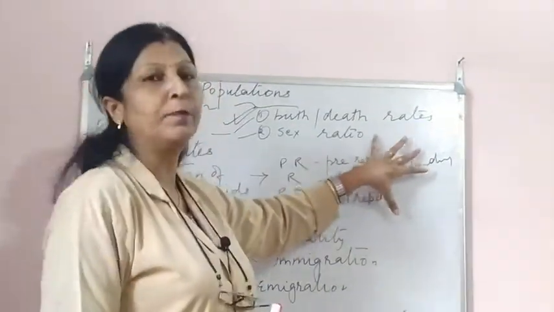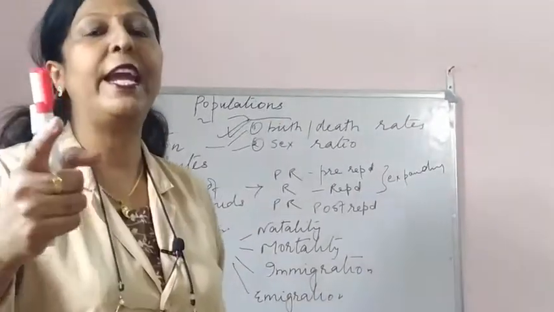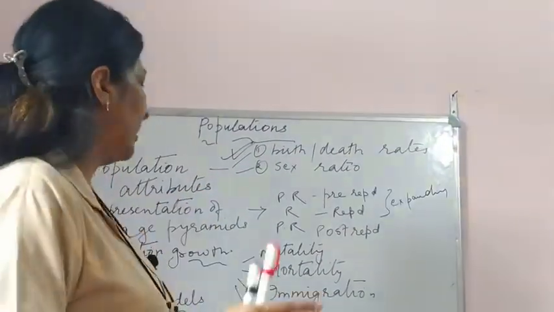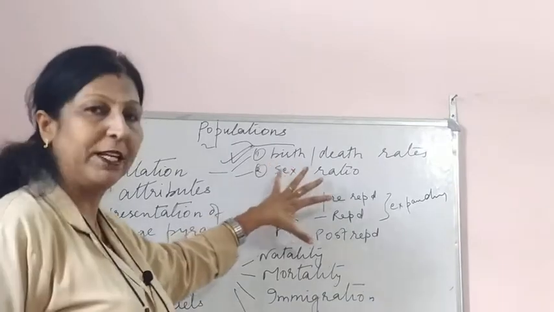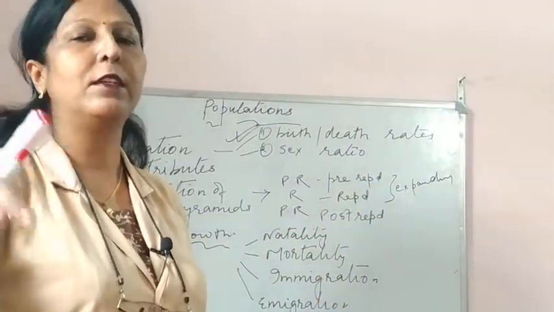So this is also again a very important factor. It is given in the form of age pyramids in your books. Hope you'll understand with that. I made you understand this over there. If you have any problem in understanding, do write it in the comment box. Again, I will clear it to you.